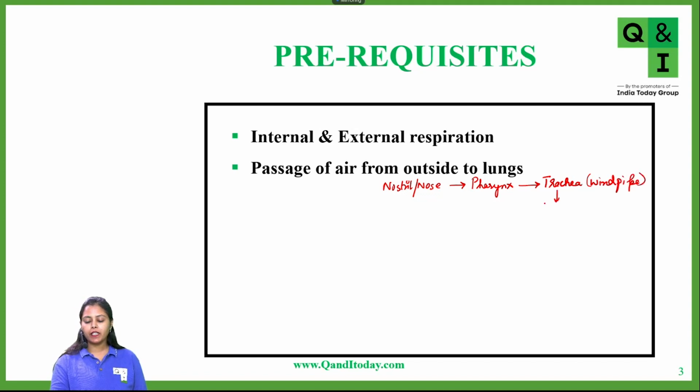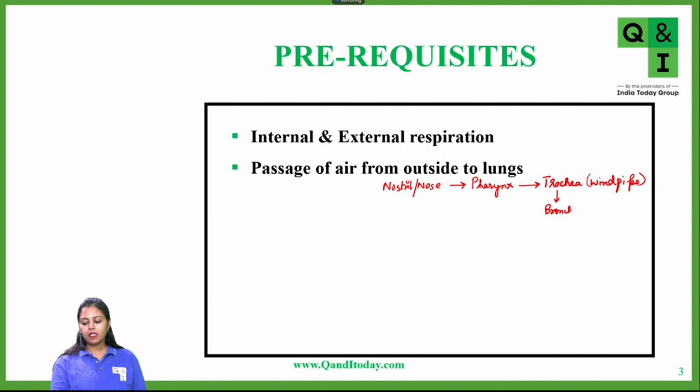After trachea, the air goes to alveoli? Bronchiole? No. Okay, so the question is again passed to Tehin. After trachea, what comes next in sequence? Bronchi.